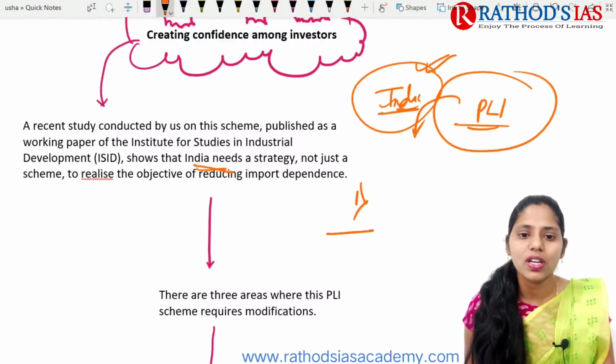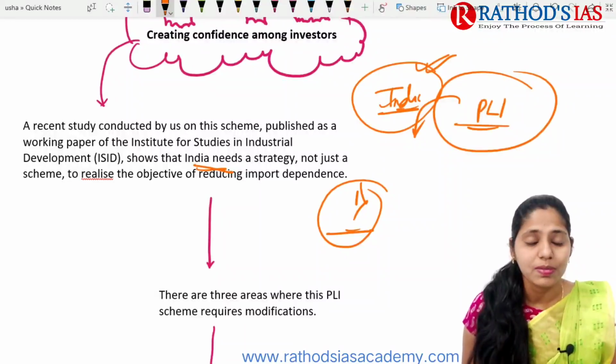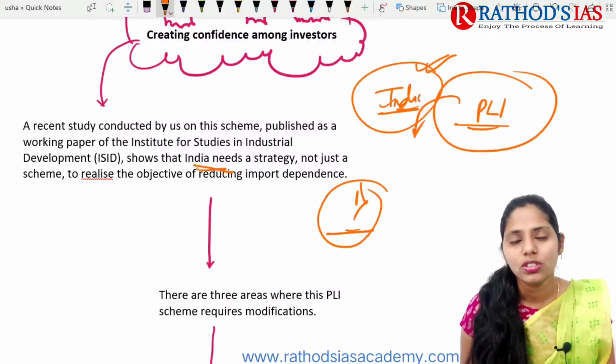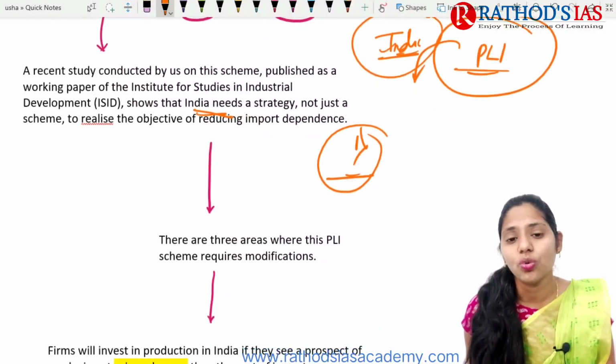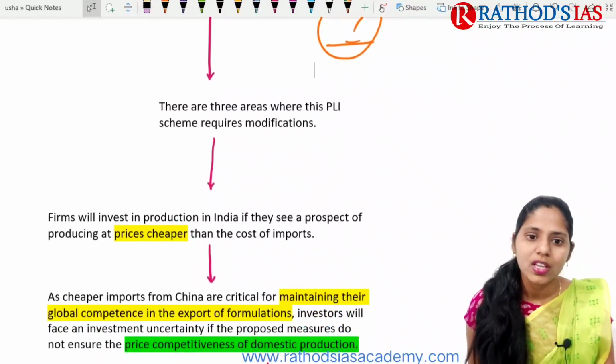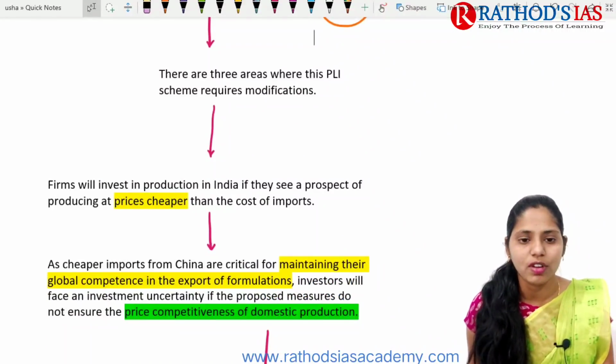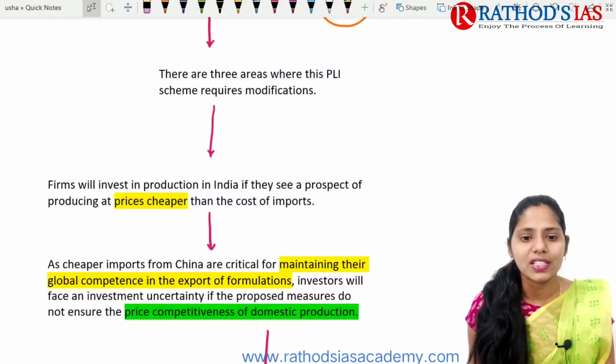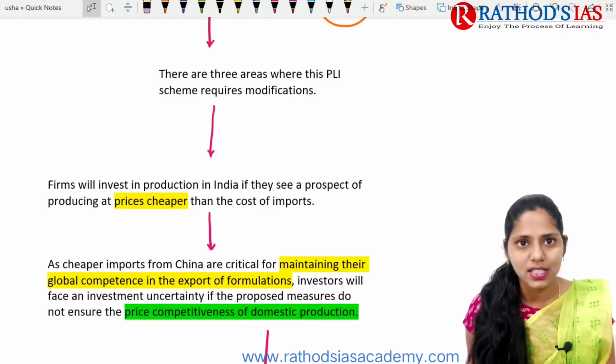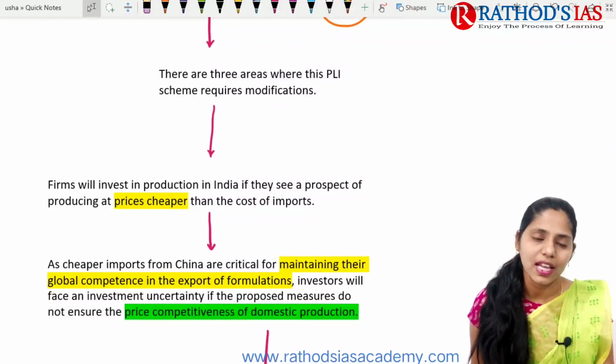We need this type of scheme so we can realize its objective and go for reducing imports. There are 3 areas of concern regarding the PLI scheme of this pharmaceutical sector. As I said, they are mainly regarding APIs, intermediates, and key starting materials.